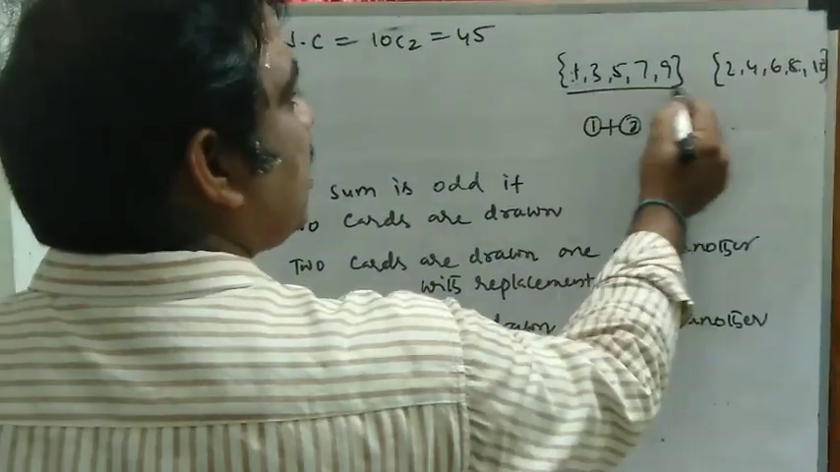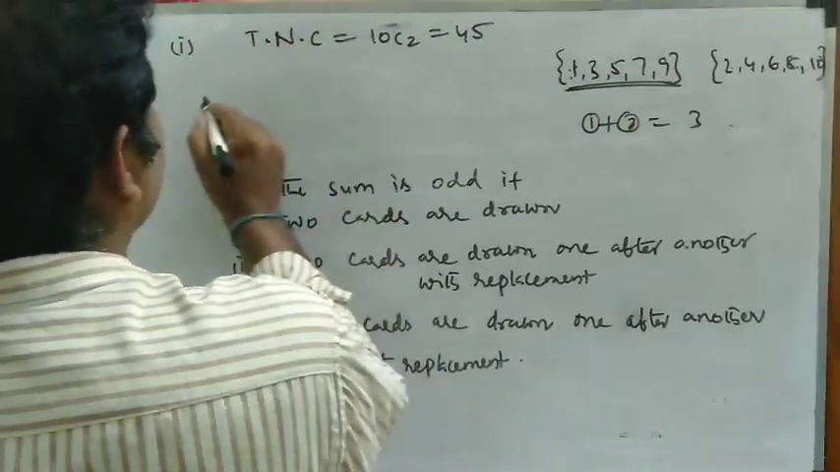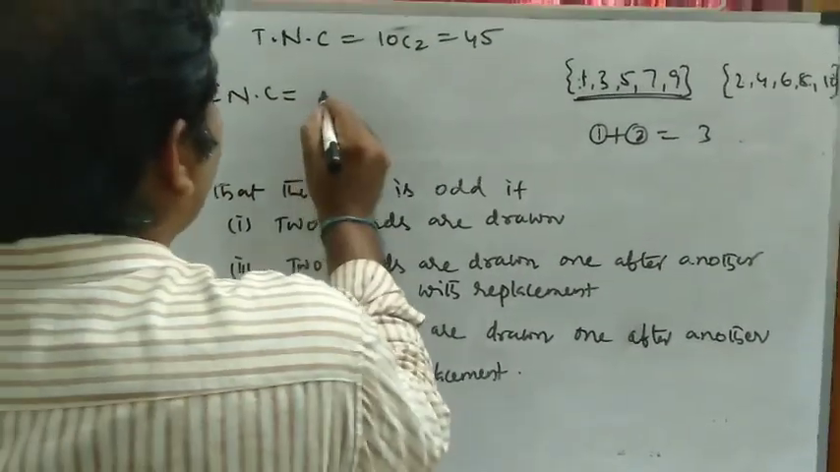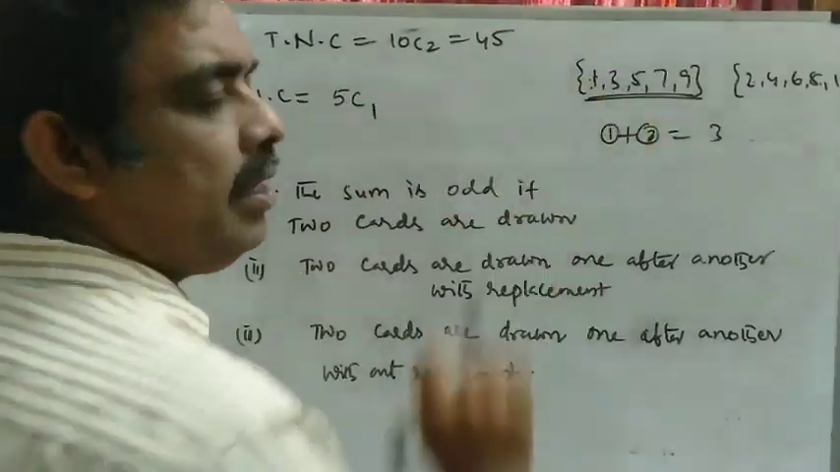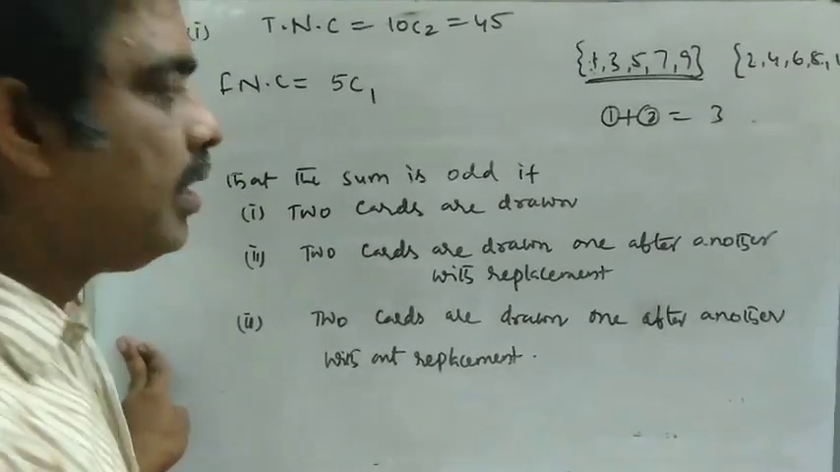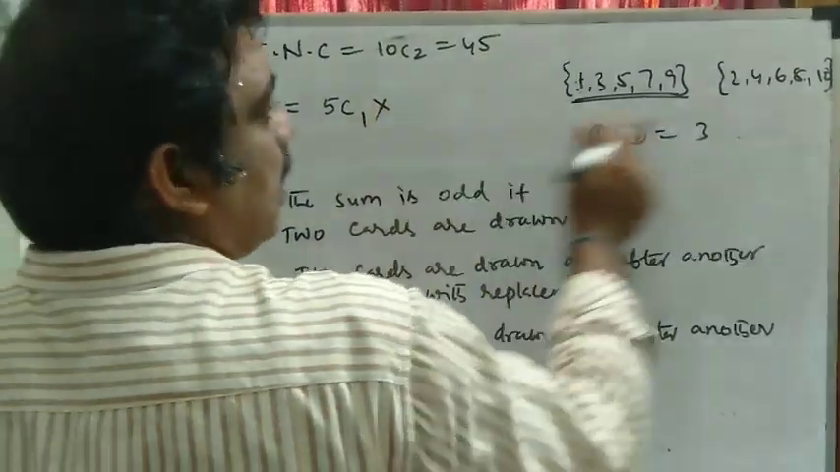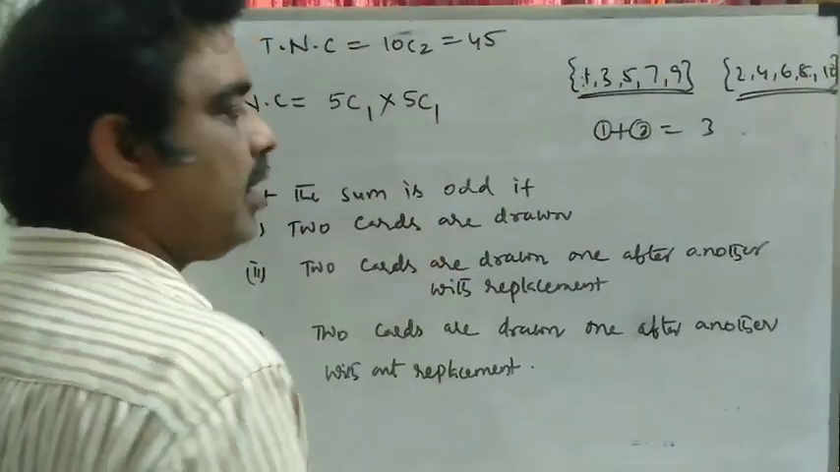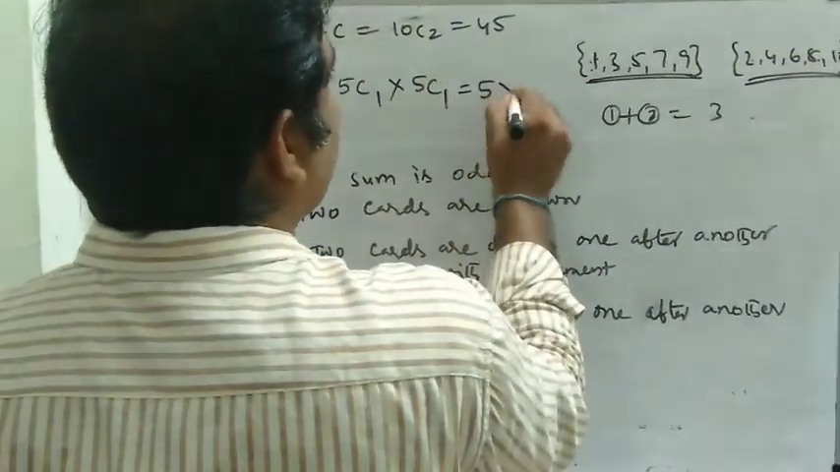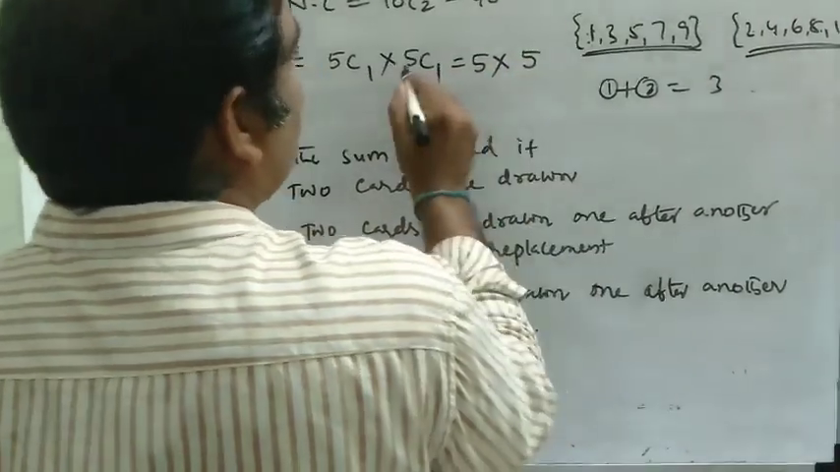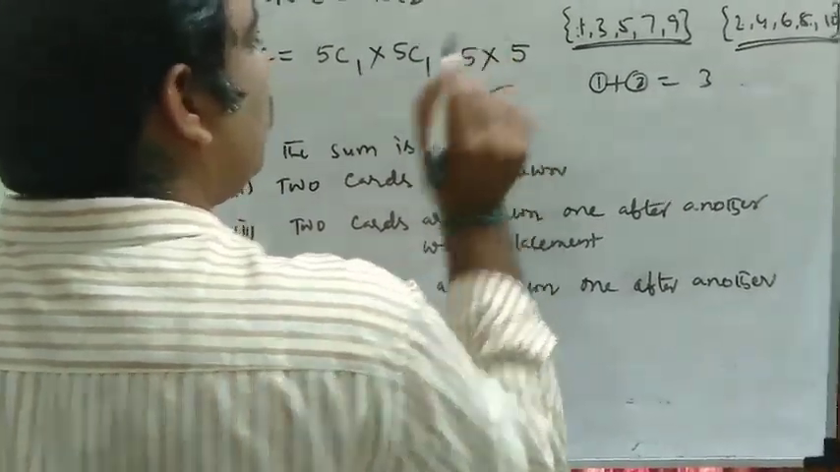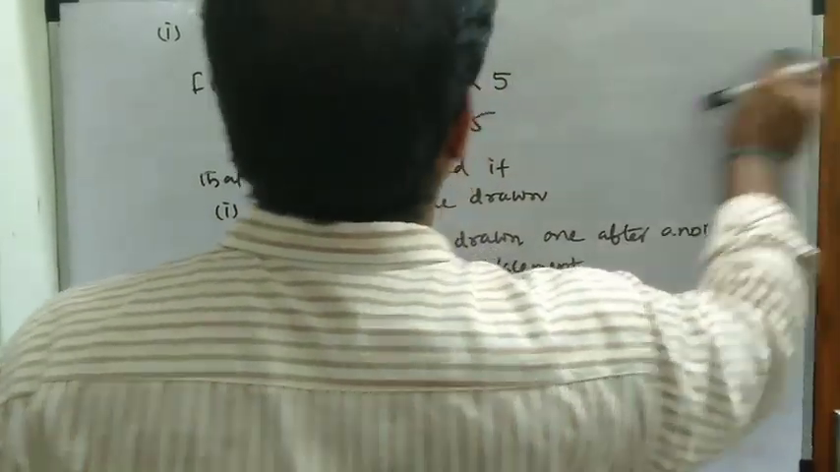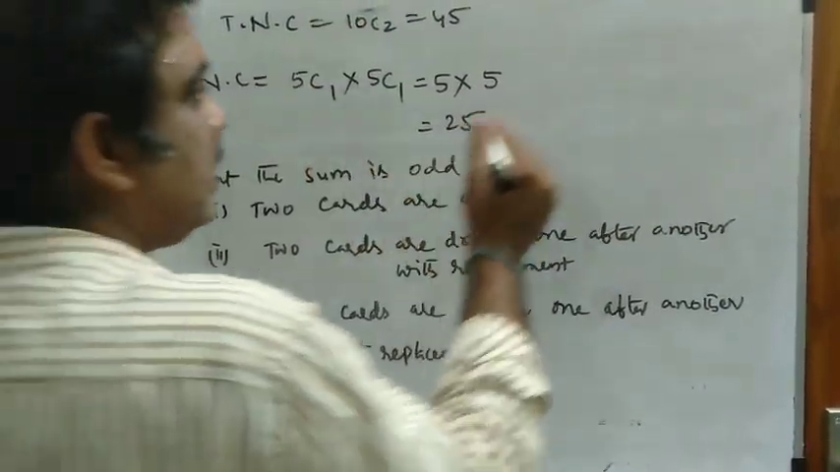Now I am calculating the favorable number of cases. The number of ways of getting one card from the first set is 5C1. Similarly, the number of ways of getting one card from the second set is also 5C1. NC1 is N, so 5C1 is 5 and 5C1 is 5, that is equal to 25. The answer has to be written as favorable cases over total number of cases.